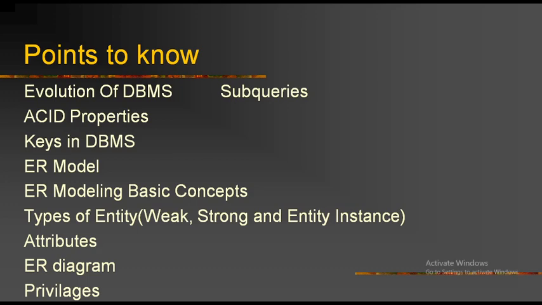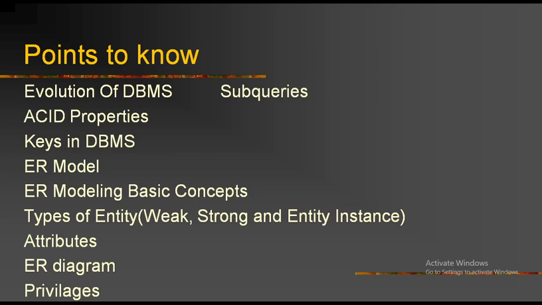So next one is single valued attribute. A single valued attribute contains only one value for the attribute, and does not have multiple values. For example, for a person only one age will be there. For the same person only one exam number will be there. That is the example of single valued attributes.